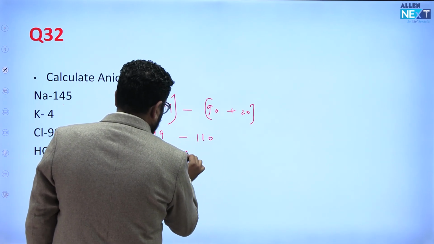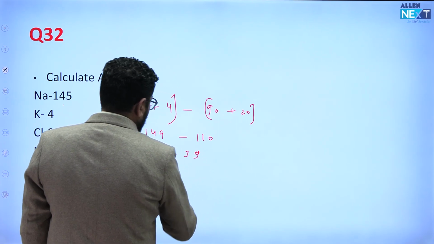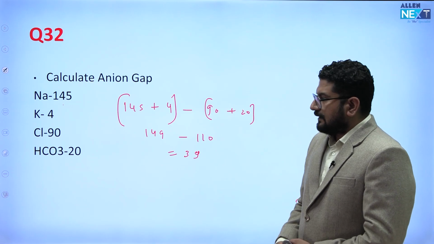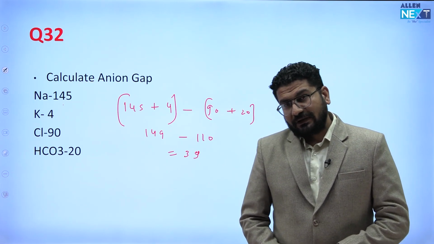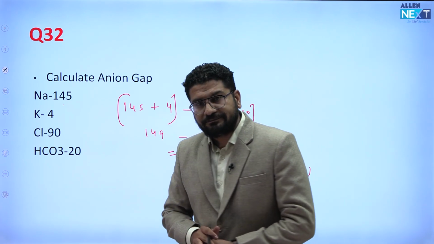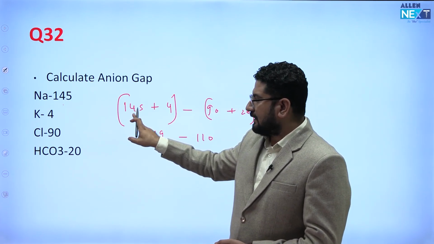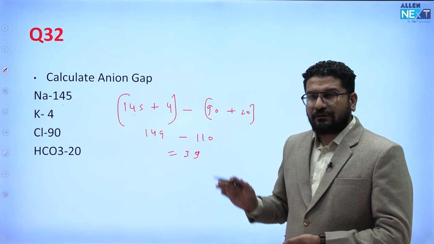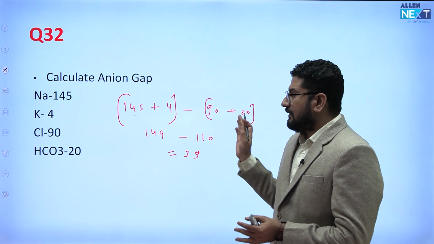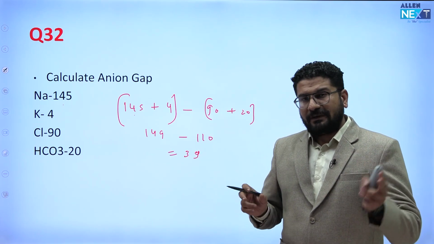How much will this come? 39, right? So this is the answer. Some students are saying 39 was not given, 35 was given. If 35 was given, then you should not add the potassium value; you should just subtract from 145. So this is how we calculate anion gap. Normally we take the sodium value, but a true anion gap we calculate by using both values, sodium and potassium.